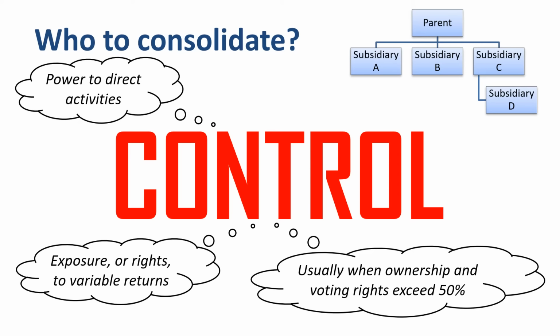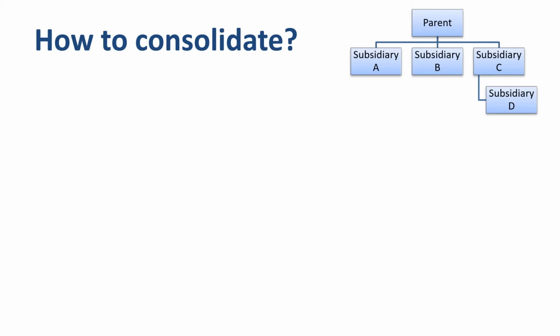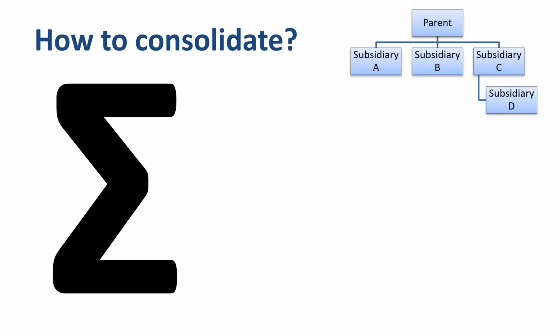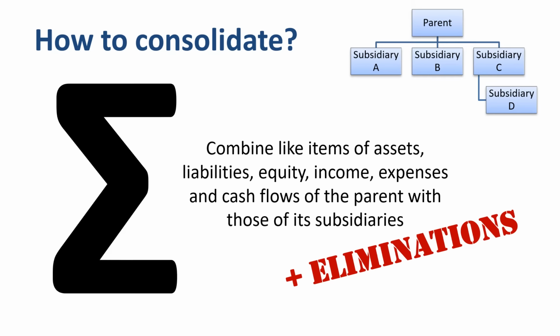Let's continue on the path of consolidation. After determining who to consolidate, the next question is how to consolidate. To a large extent, it is all one big summation. To prepare consolidated financial statements, combine like items of assets, liabilities, equity, income, expenses and cash flows of the parent with those of its subsidiaries. In addition, there may be the need to eliminate intercompany transactions and intercompany ownership or financing positions.